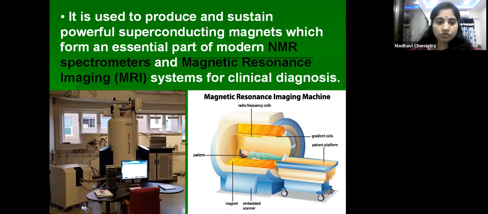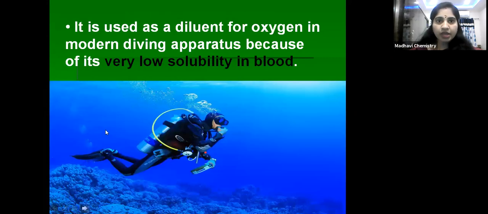Okay, children. Next one, it is used as a diluent for oxygen in modern diving apparatus because of its very low solubility in blood. These are the diving apparatus, children. They consist of compressed air.